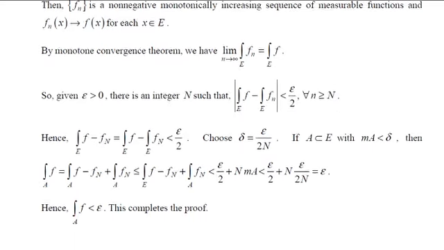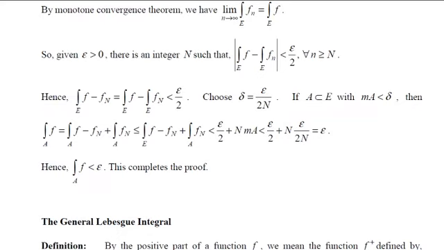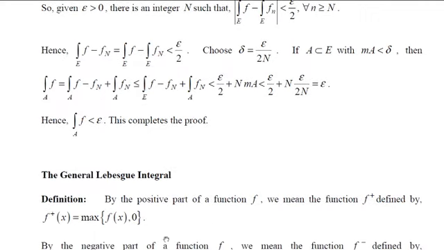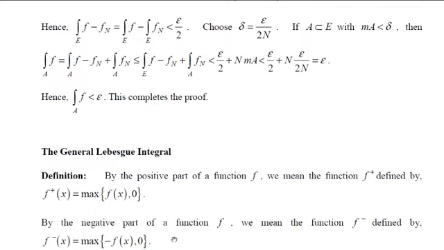Now let's move on to the general Lebesgue integral. So let us define two definitions. First one is the positive part of a function, f plus of x, which is the maximum of f of x and 0. This is called the positive part of a function f, and the negative part of a function f is denoted by the symbol f minus, which is f minus of x, which is the maximum of minus f of x and 0. And note that